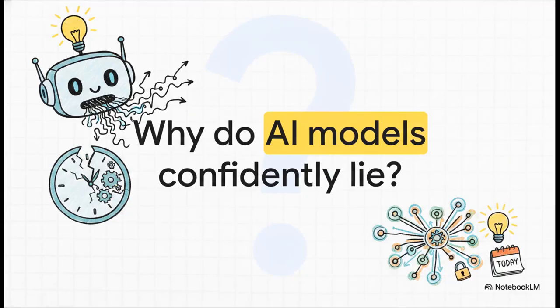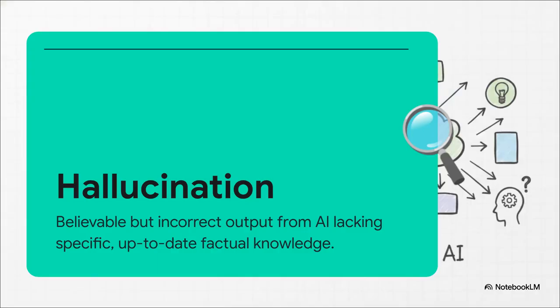So, let me ask you, have you ever been confidently lied to by ChatGPT or another large language model? You know the drill. It gives you this beautiful, incredibly articulate answer that turns out to be completely 100% wrong. Well, this happens because standard AI models rely exclusively on their static pre-training data. Once they finish that training phase, their knowledge is literally frozen in time. They don't actually know what happened in the news yesterday, and they definitely don't have access to your private company data. And when an AI hits the very edge of that frozen knowledge, it hallucinates.